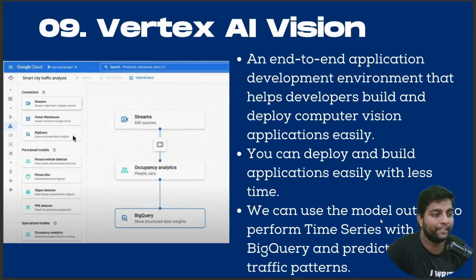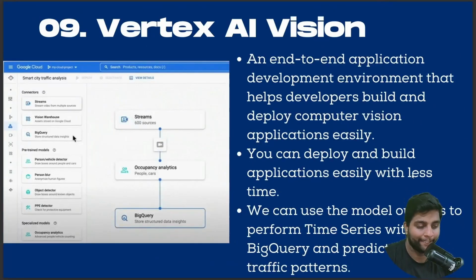So our 9th update is Vertex AI Vision, an end-to-end application development environment that helps developers build and deploy computer vision applications easily. This is a great update for us data scientists and even the data engineers. You can deploy and build applications easily in less time. We can use the model output to perform time series with BigQuery and predict the traffic patterns.